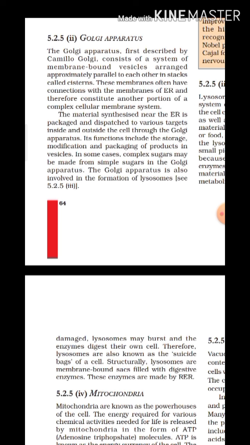So what are the different materials that are synthesized? That is proteins, lipids, as well as some enzymes, and they are packaged as well as distributed. Here dispersed means distributed to various targets. That means where those materials are needed, they have to be distributed over there. It may be inside or outside the cell with the help of the Golgi apparatus.